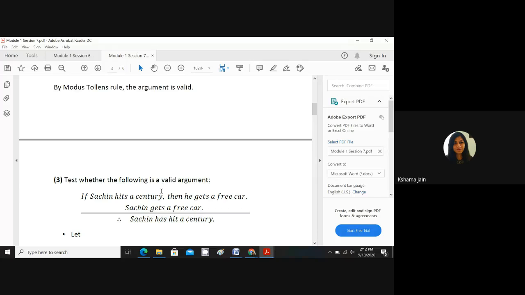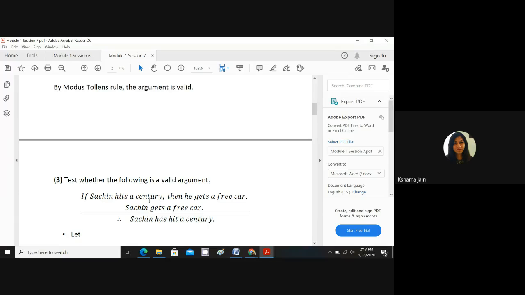Okay, rather than explaining the same question, I do it here. Try to understand. There were two statements. One line this, another line this, and this is the conclusion. The first line had if then, so that is a connective. Leave that. One proposition is Sachin hits a century. So we will assume let P colon Sachin hits a century.